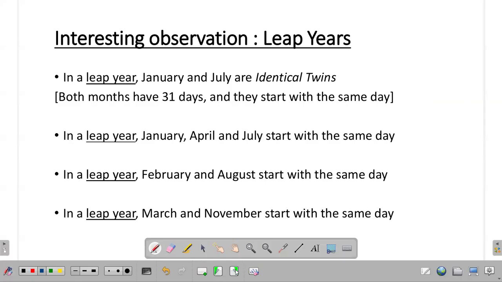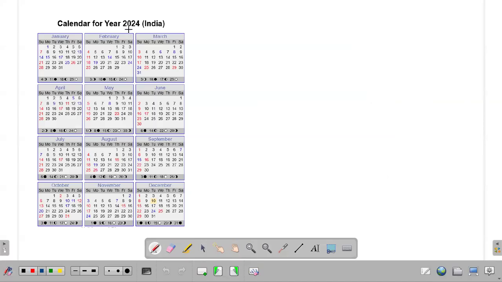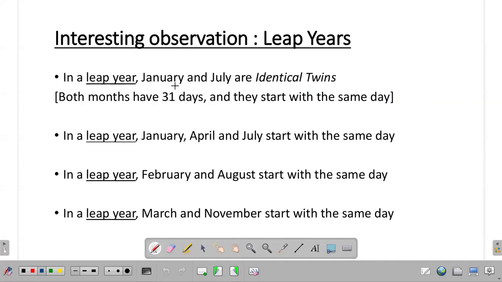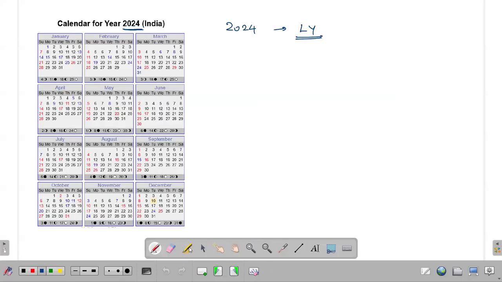All right, let us verify this. Let us consider the 2024 calendar. You can see that 2024 is a leap year. So as indicated, January and July are identical twins. January starts on a Monday. July also starts on a Monday. January and July are identical twins. Both have 31 days.